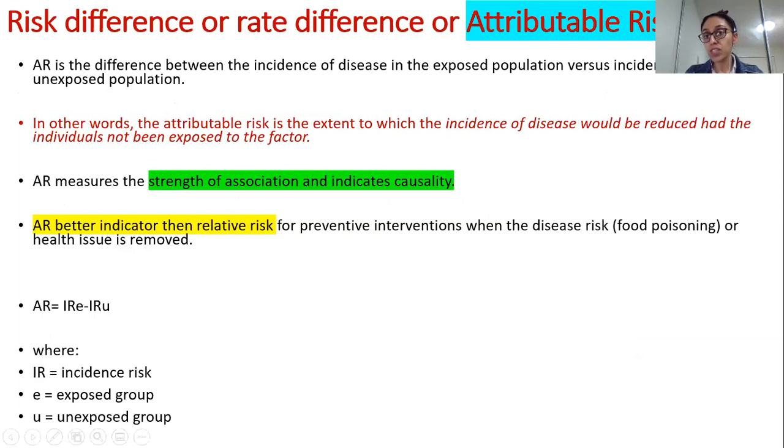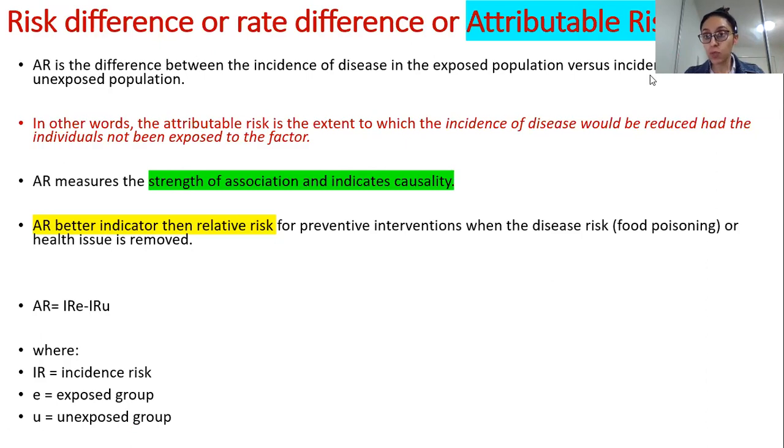Attributable risk, AR, is the most popular terminology which is used. That's why I have made it blue in color. The other terminologies are not that popular, which is risk difference or rate difference. I'll just commonly term it as attributable risk because that is what generally is reported. And as I said, from now on, these things are more likely to be reported in large governmental documents and data sets. Not that they are not reported in original articles or original research, but they are more likely to be reported in governmental documents.